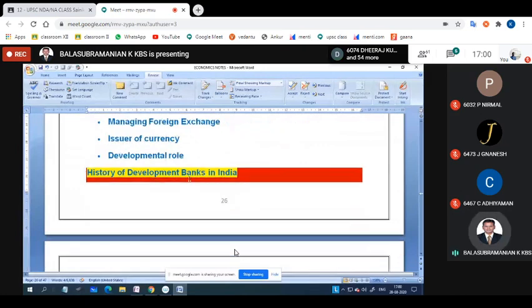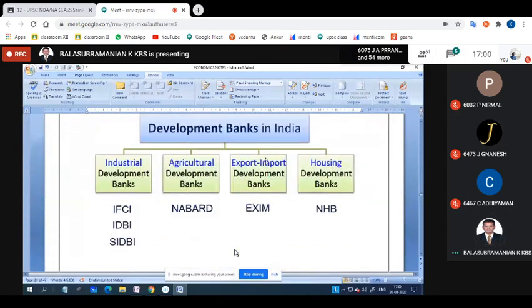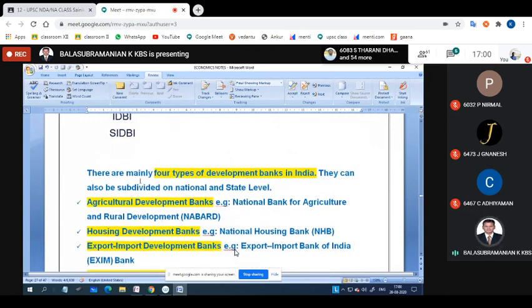And the history of development banks in India. Development banks in India, only 4 things. For the mind map, I have taken Industrial Development Bank, Agriculture Development Bank, Export Import Bank, and Housing Development Bank. Okay, the expansion is also available upcoming. For example, there are mainly 4 types of development banks in India.